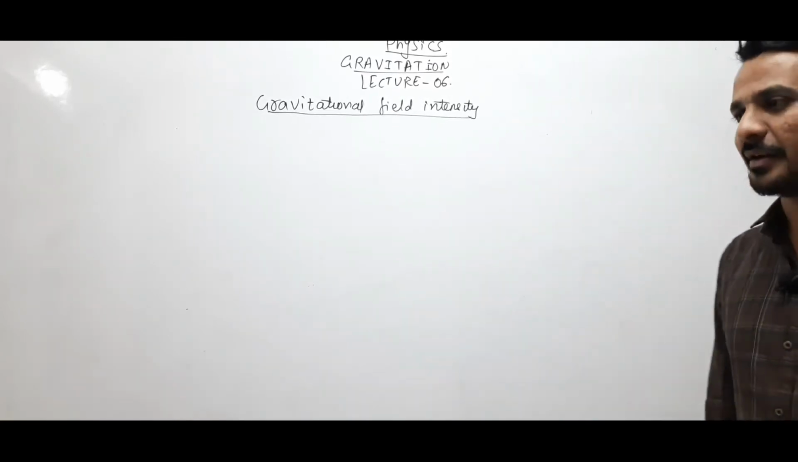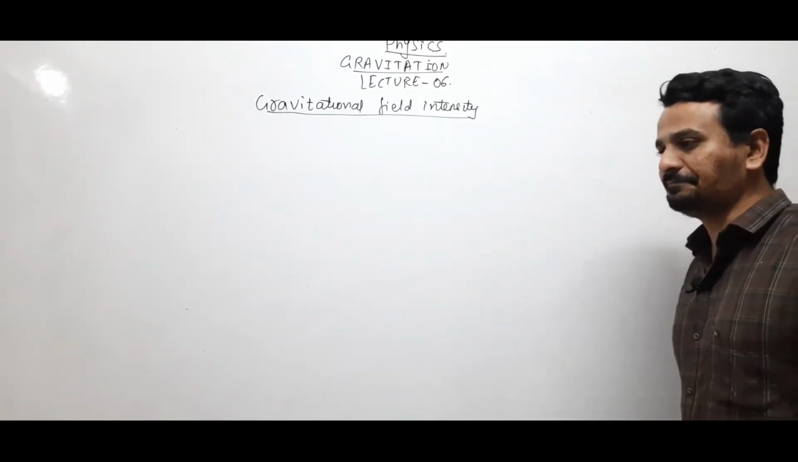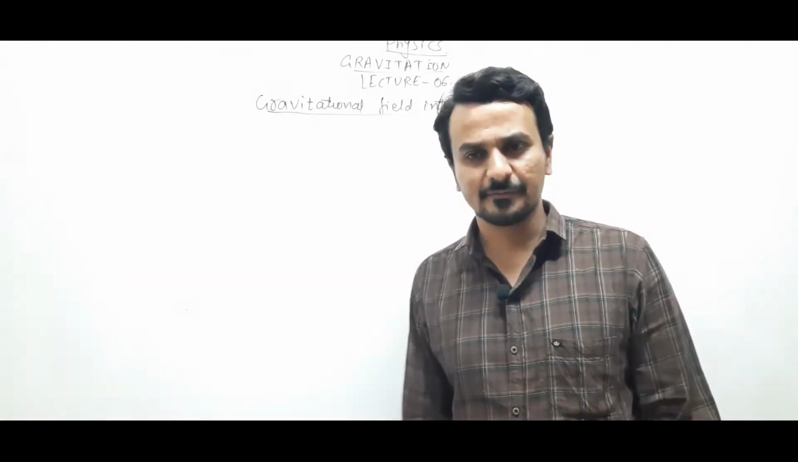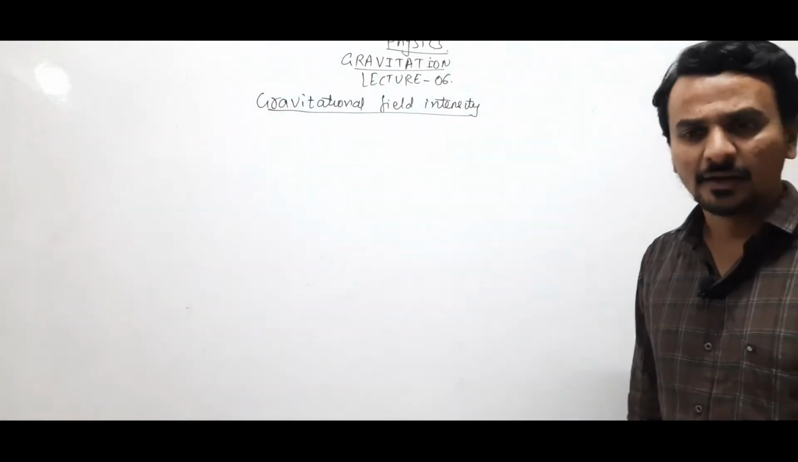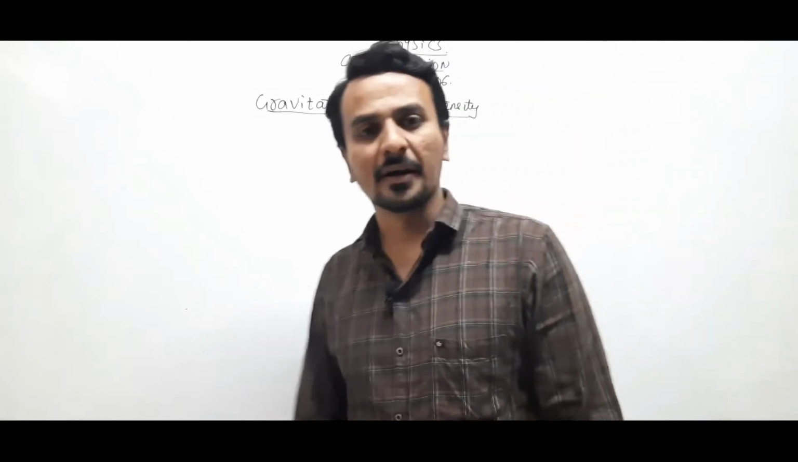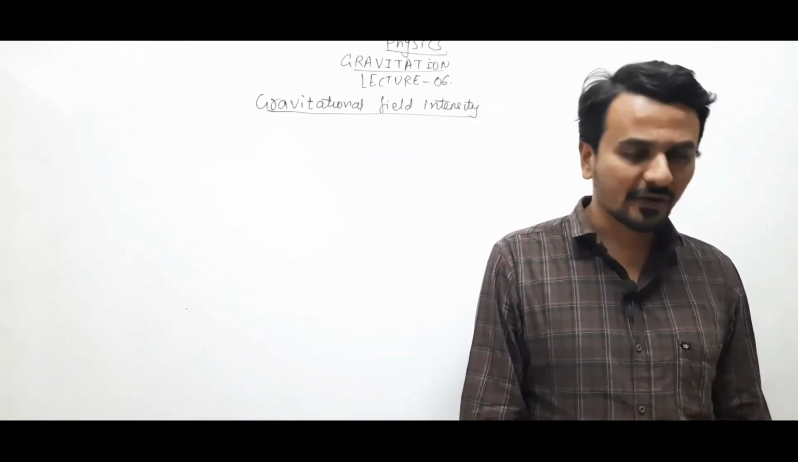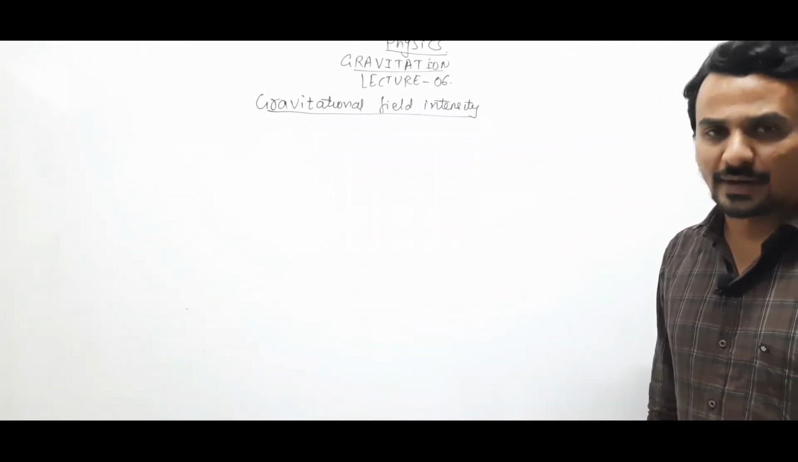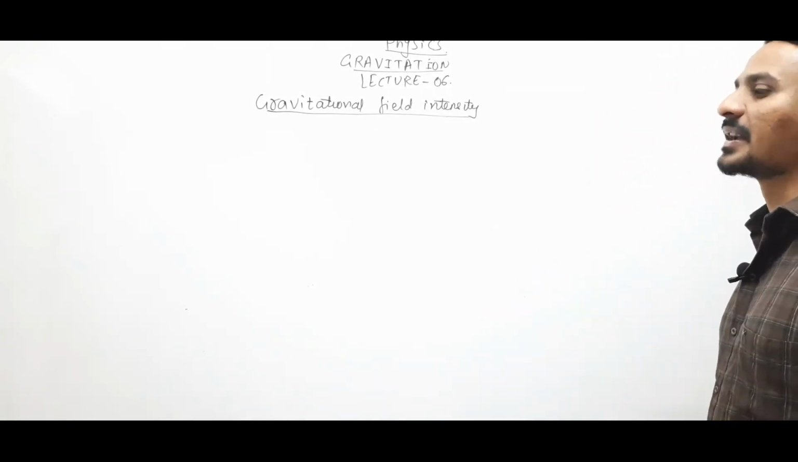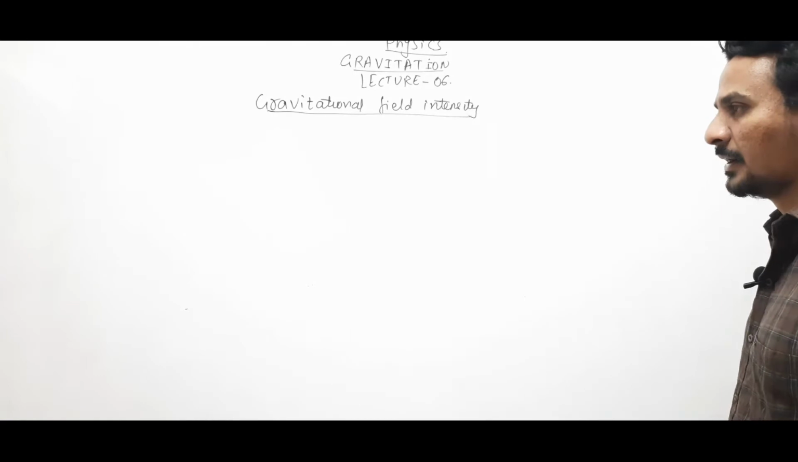this topic, right? Okay, so in this chapter we have studied that when two bodies of masses m1 and m2 are placed at a distance r, they will attract each other by a force which was governed by Newton's law, that is G m1 m2 by r square. Okay, see, first of all, what is gravitational field intensity?